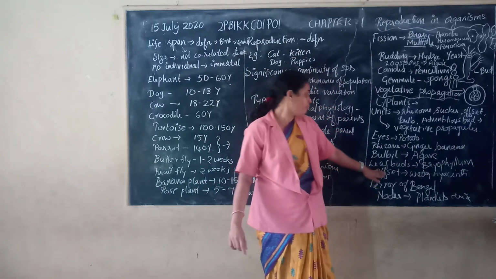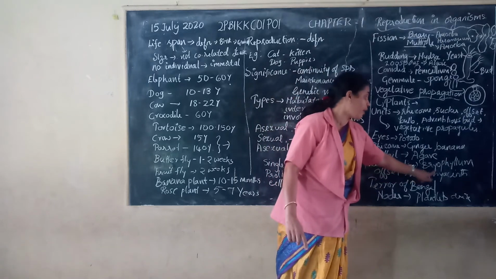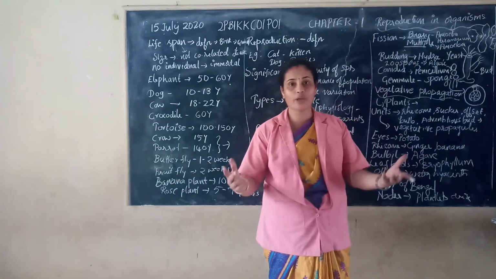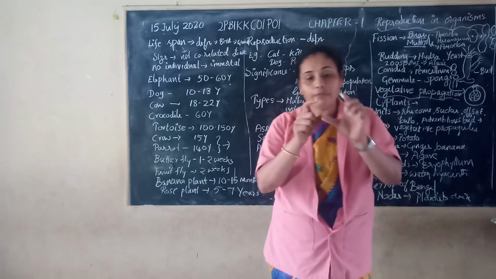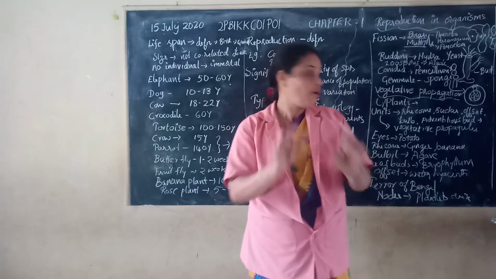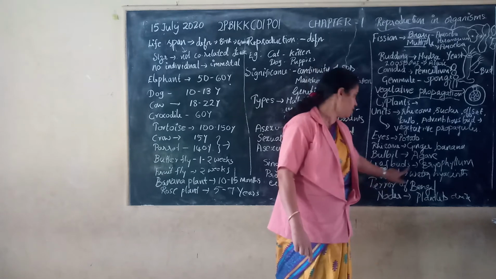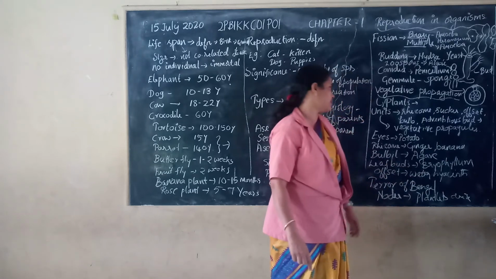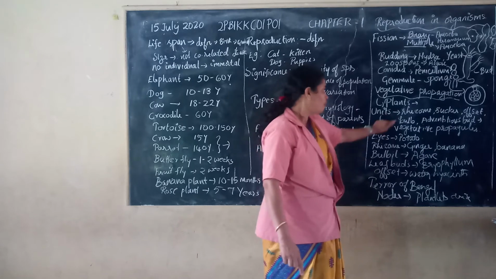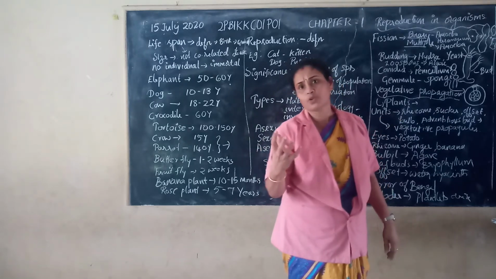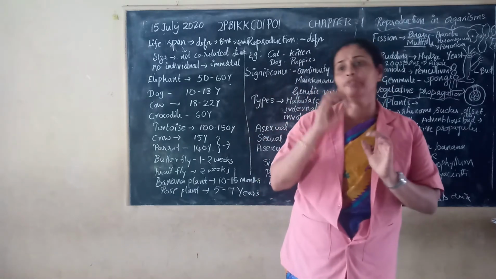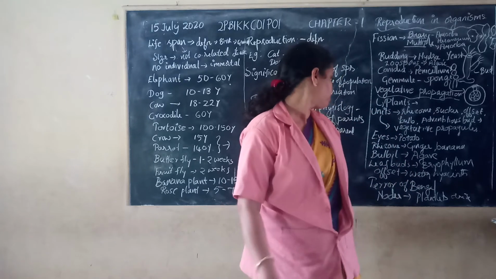Then the offset in the case of water hyacinth, Eichhornia, is a unit of vegetative propagation. And the bulb in the case of onion is also involved in vegetative propagation.